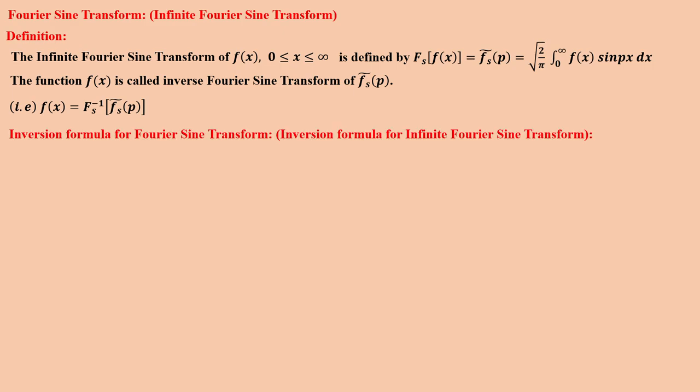Now we find the inversion formula, or inverse theorem, of the sine transformation.